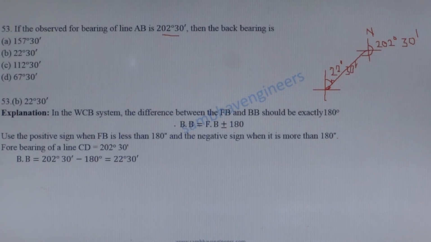So we use the relation: back bearing is equal to fore bearing minus 180. 202 degree 30 minute minus 180 degree is equal to 22 degree 30 minute, the back bearing of the line AB.